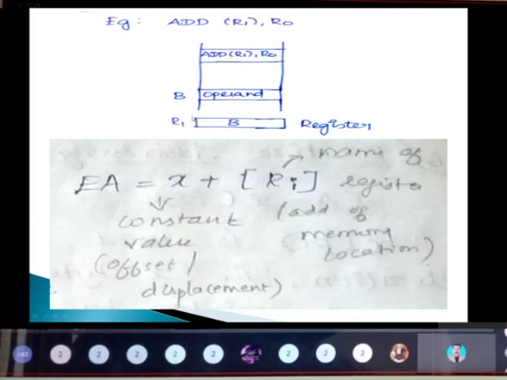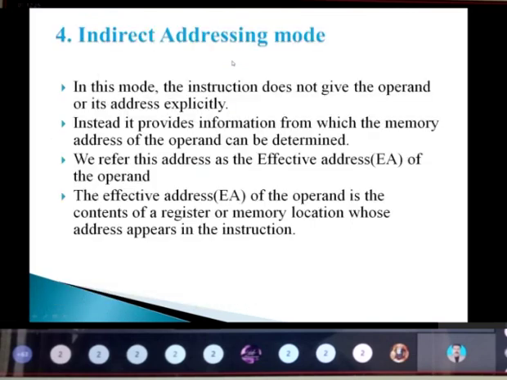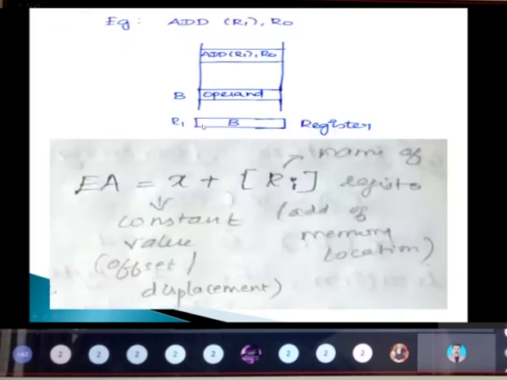If I put R1 in brackets, that indicates indirect addressing. It is pointing to b, and b will be having some operand. So without directly mentioning it, I am mentioning it indirectly. Whatever content is present there will be stored to R0. That is the meaning of this.